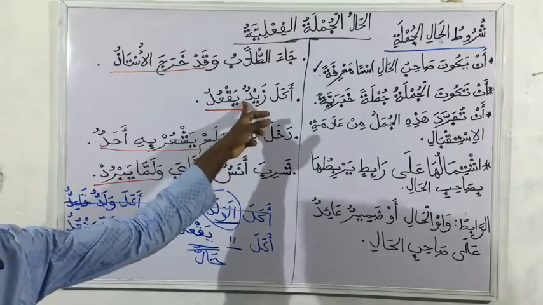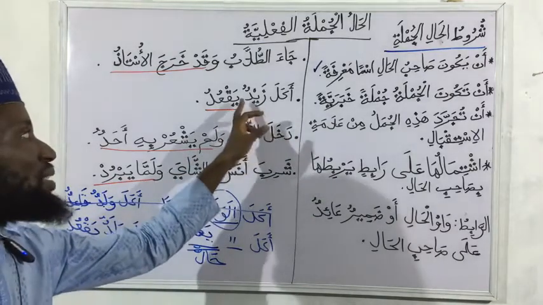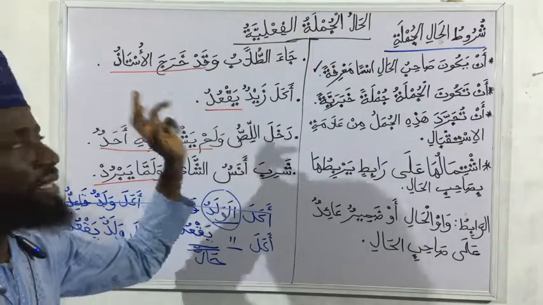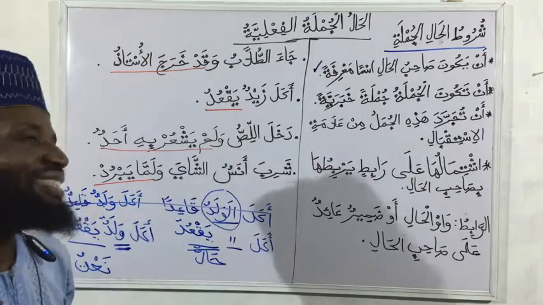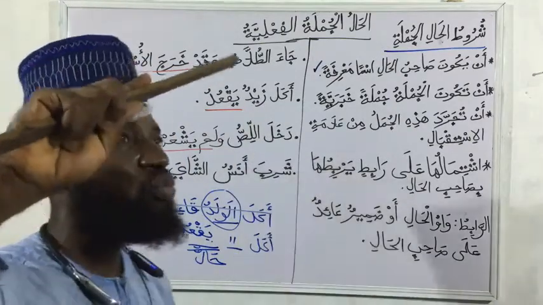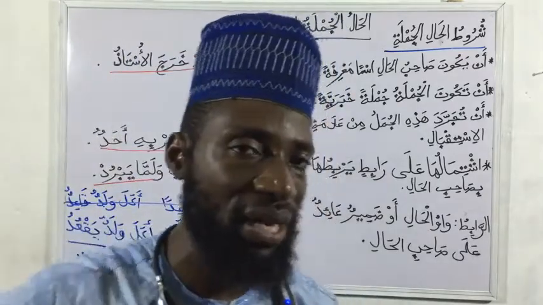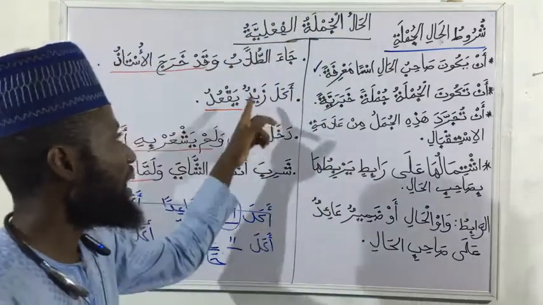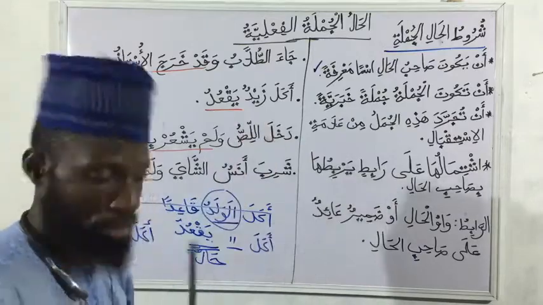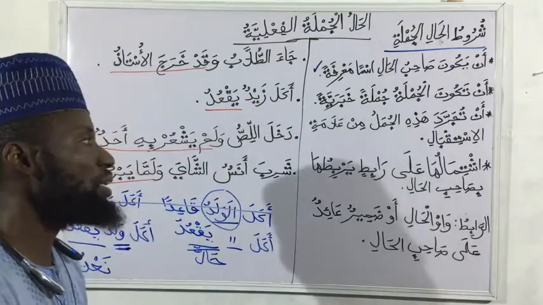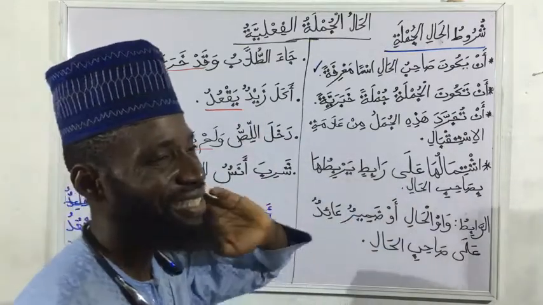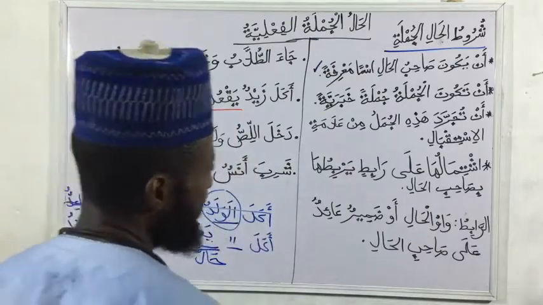You know something that indicates istiqbal. Akala zaidun sayaq'udu, Zaid ate, sayaq'udu. While it will sit in the future, it will not be like that. Or akala zaidun sawfa yaq'udu. You can't use such statements. Do you get now? So you know something that is indicating istiqbal.